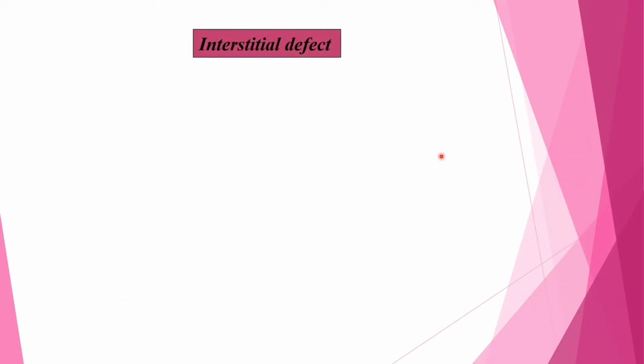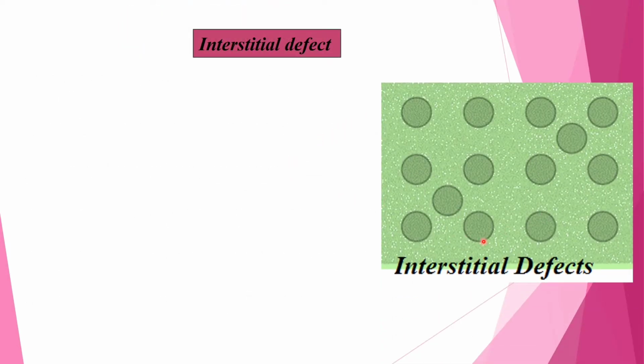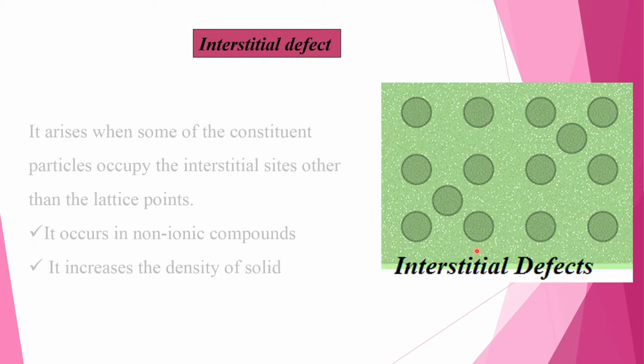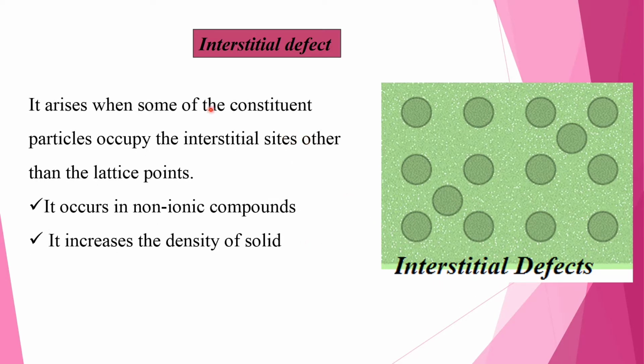And now interstitial defect. In this defect, some of the constituent particles occupy interstitial sites other than lattice points. It occurs in non-ionic compounds. It increases the density of the solid.